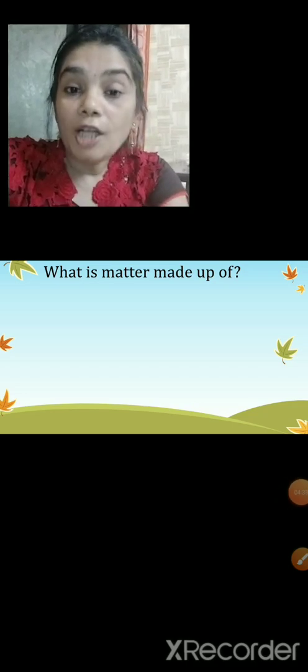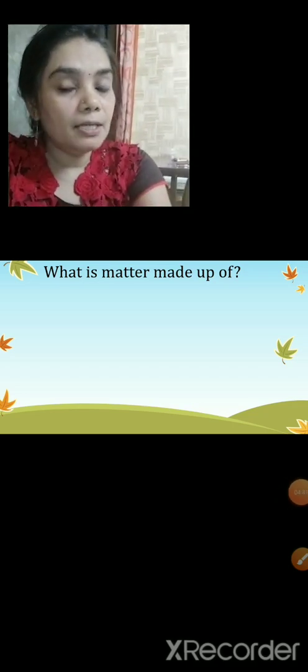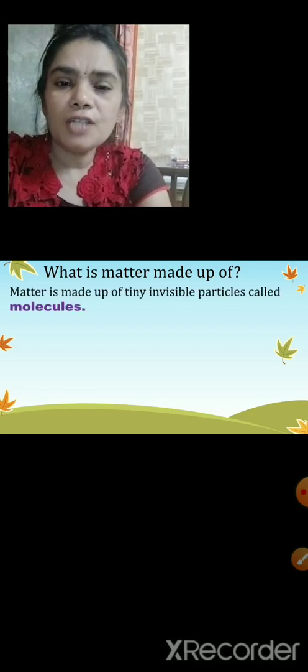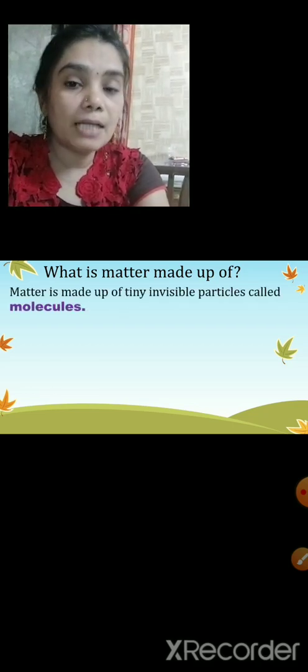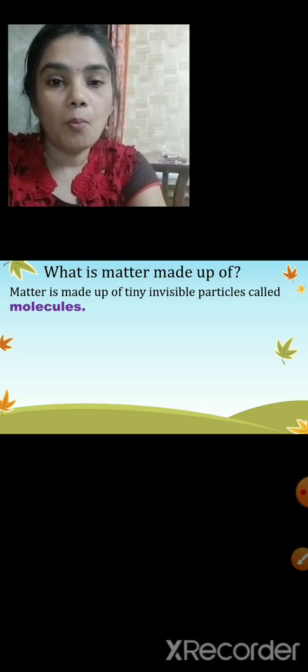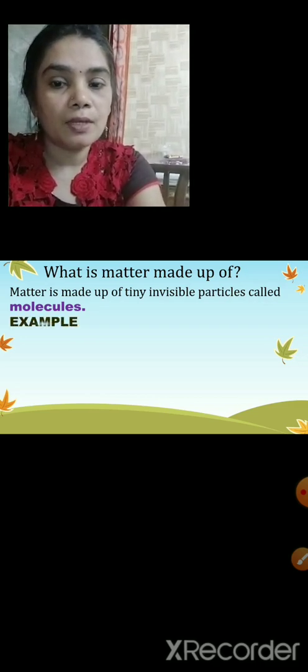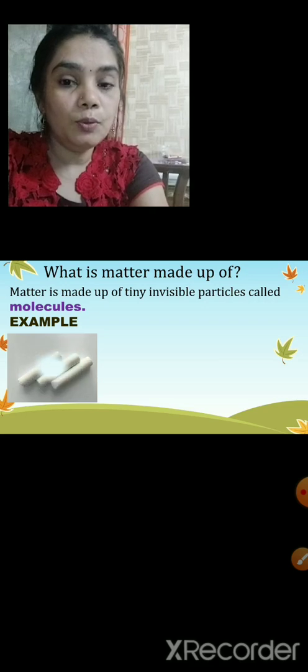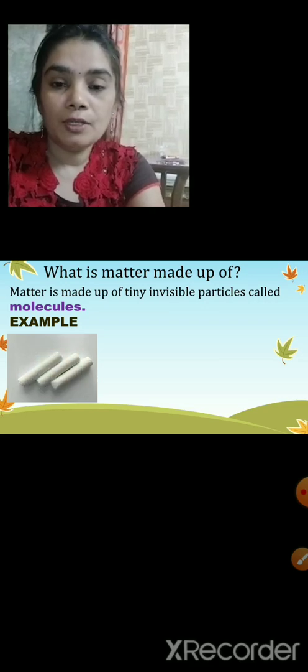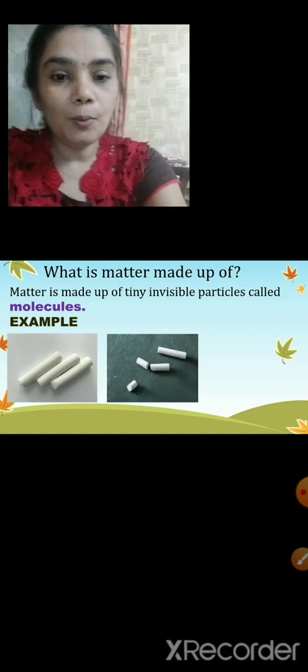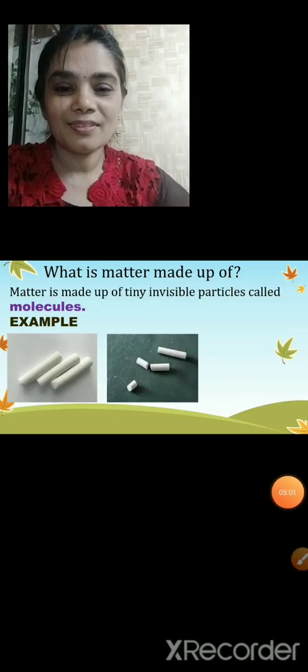So what is matter made up of? Matter is made up of tiny invisible particles called molecules. In the example I showed you, the chalk, we can break these chalks into pieces.